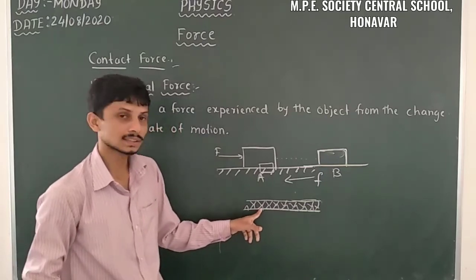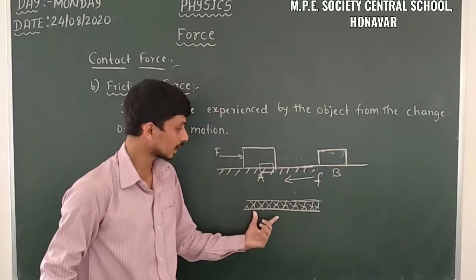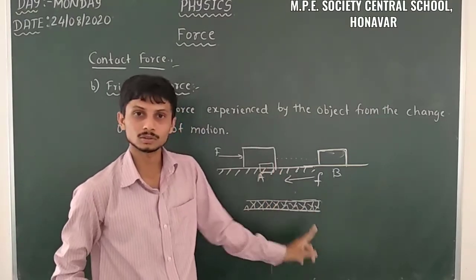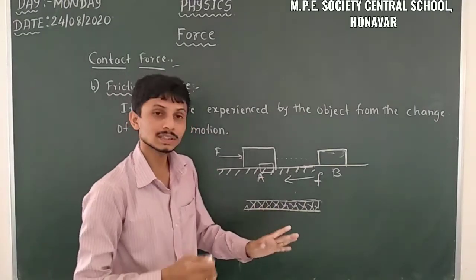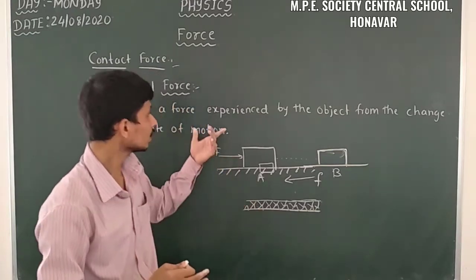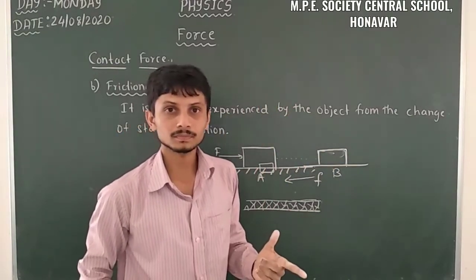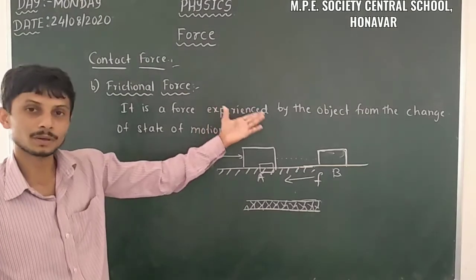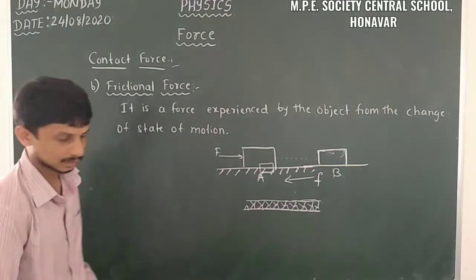So in the microscopic view, we can see there are some peaks in the ground and also some peaks in the box. From those peaks, the frictional force is experienced between them, so the speed of the motion is reduced. That is nothing but frictional force. It causes the change of state of motion here. So frictional force is a force experienced by an object from the change of state of motion.